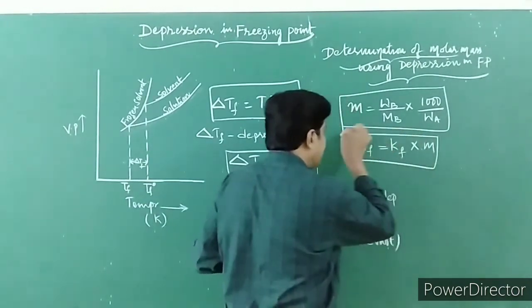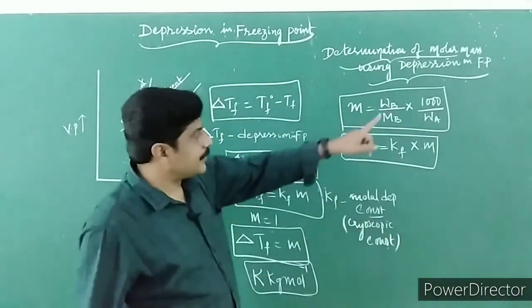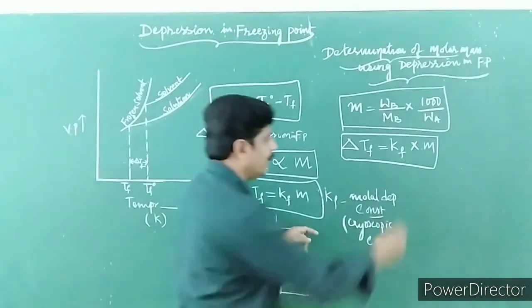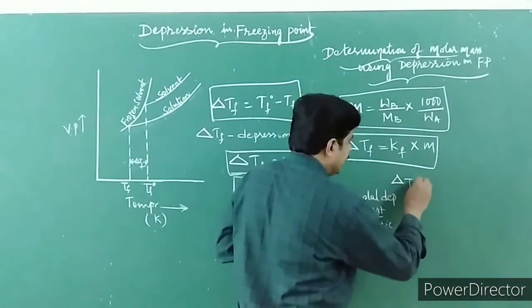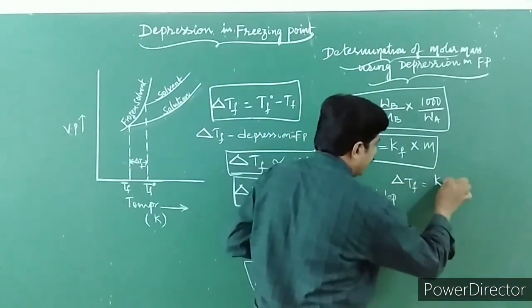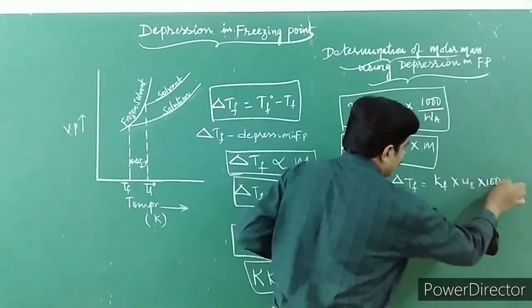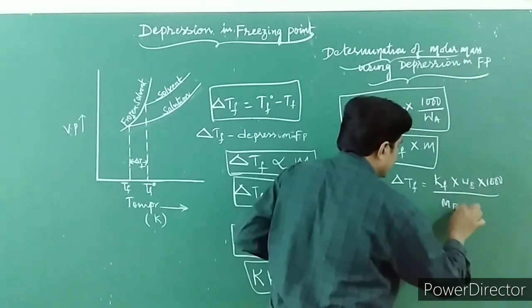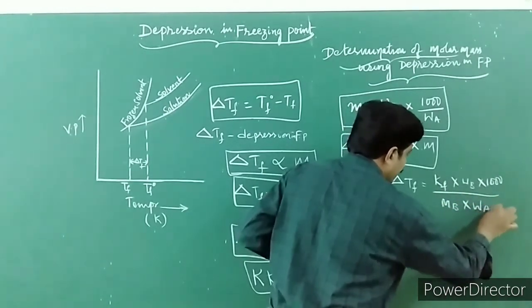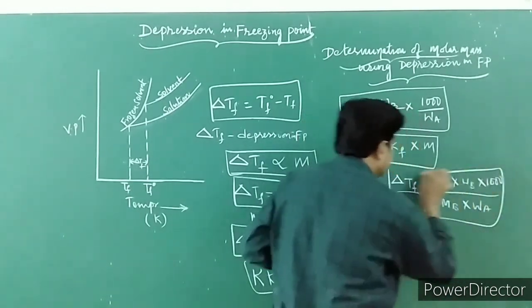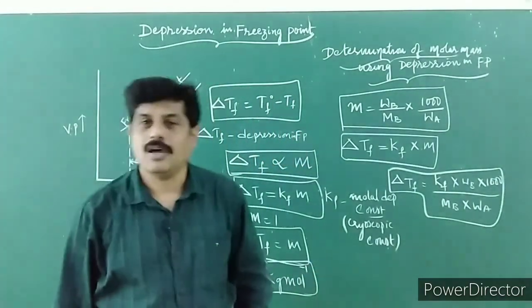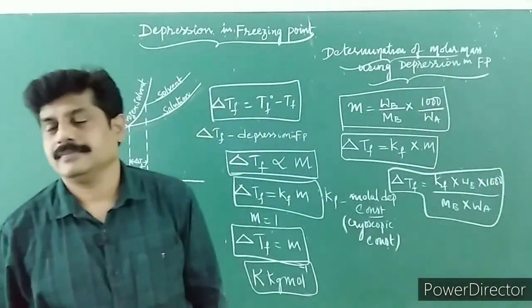This is experimentally determined. Now I substitute the value of m here. Delta Tf is equal to Kf into WB into 1000 upon MB into WA. By using this expression, we can easily find out the molar mass of a substance or a solute.